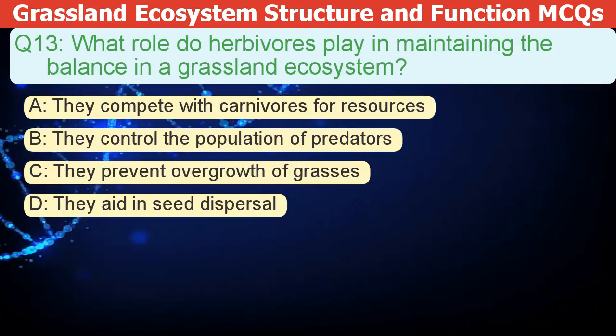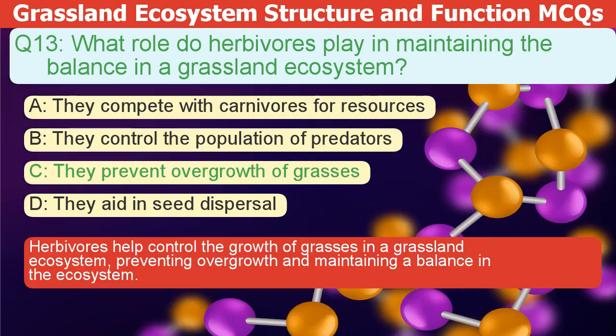What role do herbivores play in maintaining the balance of a grassland ecosystem? A. They compete with carnivores for resources. B. They control the population of predators. C. They prevent overgrowth of grasses. D. They aid in seed dispersal. The correct answer is C. Herbivores help control the growth of grasses in a grassland ecosystem, preventing overgrowth and maintaining a balance.